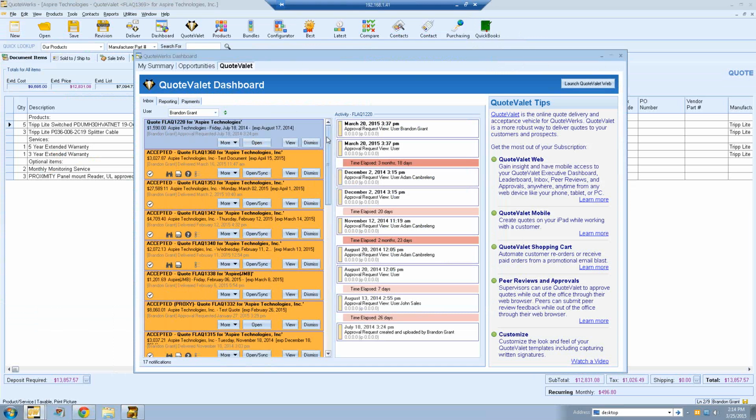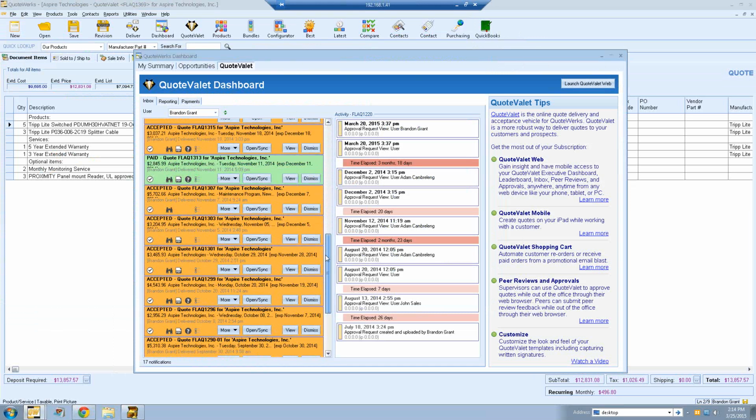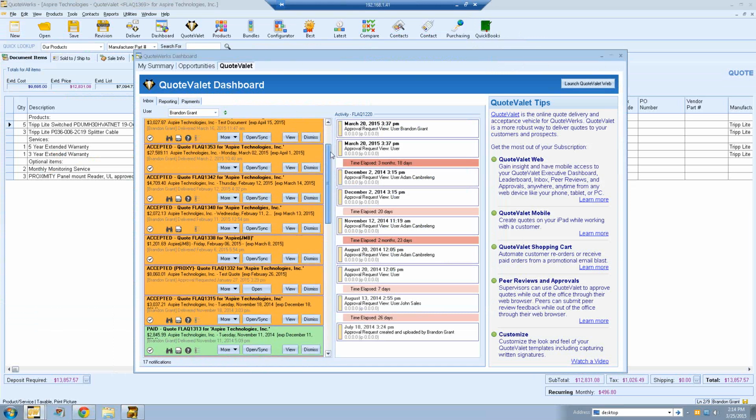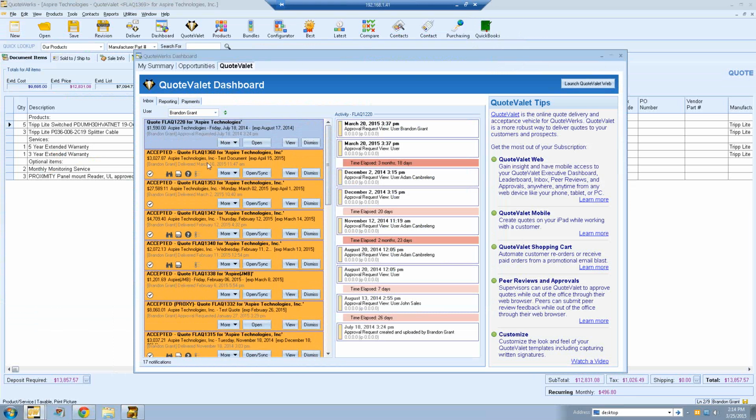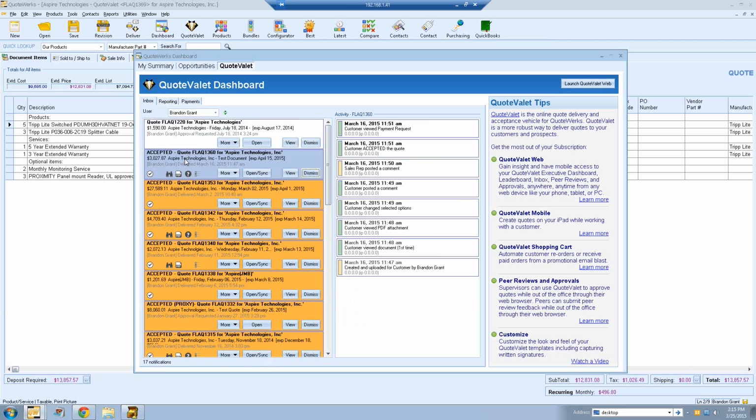This is going to show you all the activity of all your documents in QuoteValet since the last time you dismissed this activity. Each of these is a different document where there was activity on that document. And you'll see there's an option where you can dismiss this activity from your inbox. As you go through and look over the activity, you can decide if there's something that needs action, and you can take that action, and then you can dismiss it here because it's kind of like a to-do. It's something you've already taken care of.